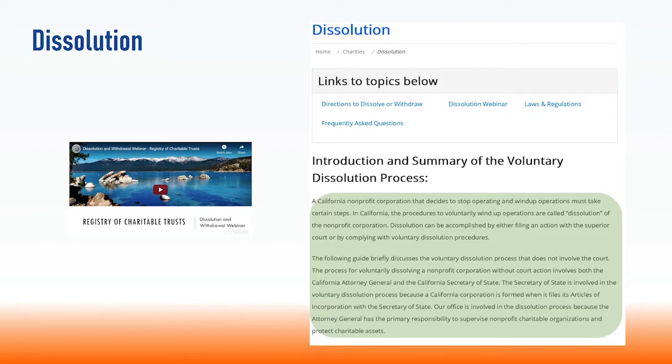Dissolution can be accomplished by either filing an action with the Superior Court or by complying with voluntary dissolution procedures. This section provides all of the forms, instructions, and resources that will assist a charity to dissolve.